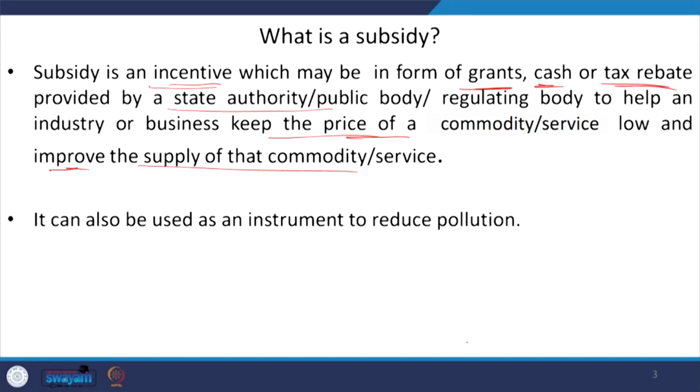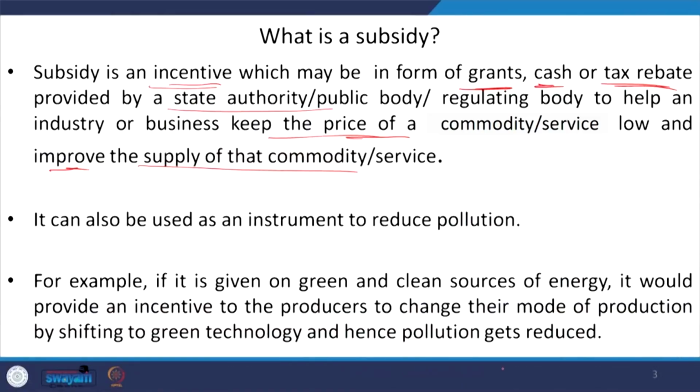Moreover, when you are talking about the reduction of pollution, then subsidy can also be an instrument in incentivizing the polluting industry or polluting firm to reduce the pollution level. We can take an example.